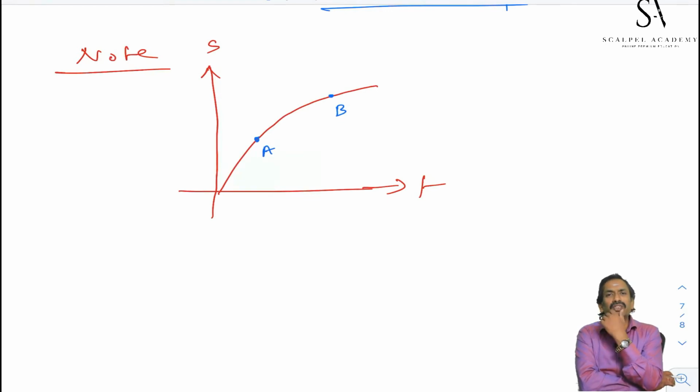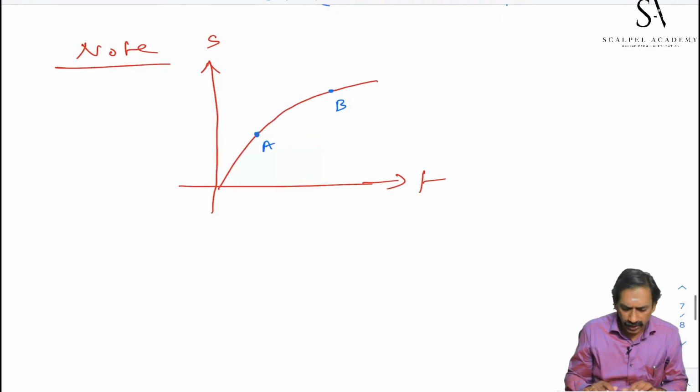This type of motion is called decelerated motion, decrease of velocity. If you look at the origin, the slope is maximum. At A, it is less than that maximum value. At B, still less.